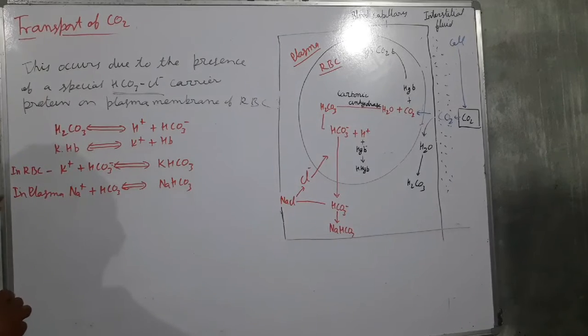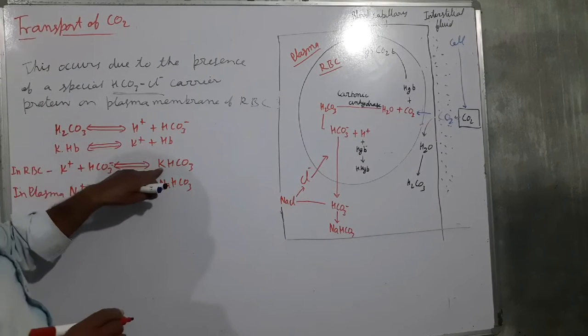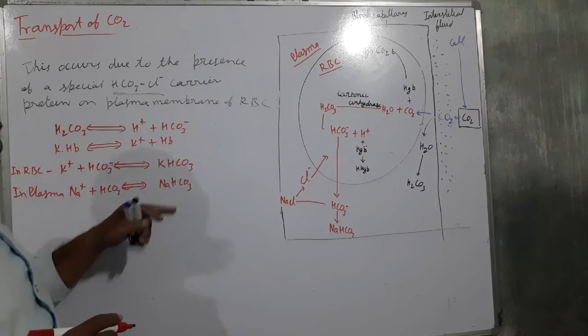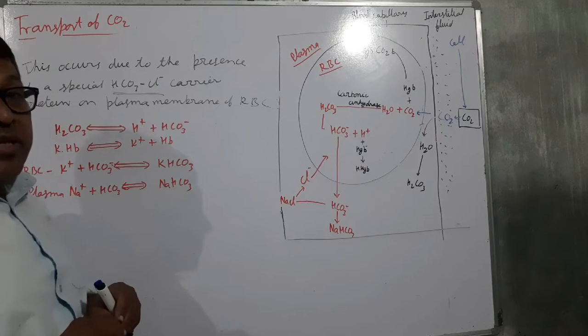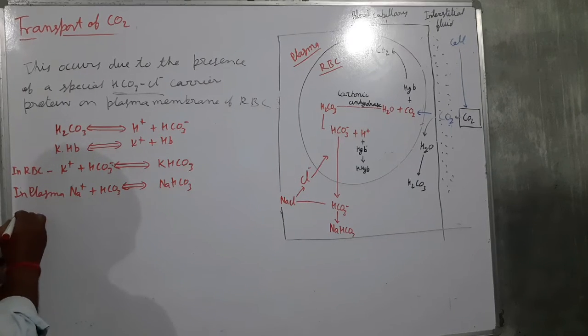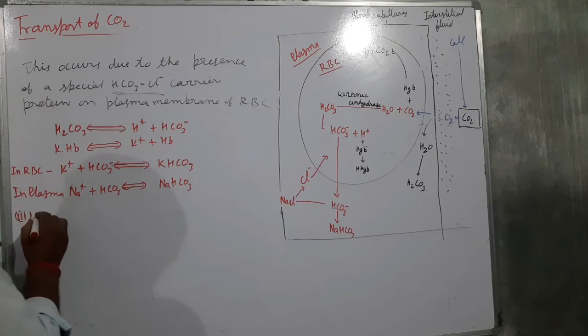So in the RBC this is the potassium bicarbonate, and in the plasma sodium bicarbonate formation takes place. So next one is carbaminohemoglobin. This is the third form.